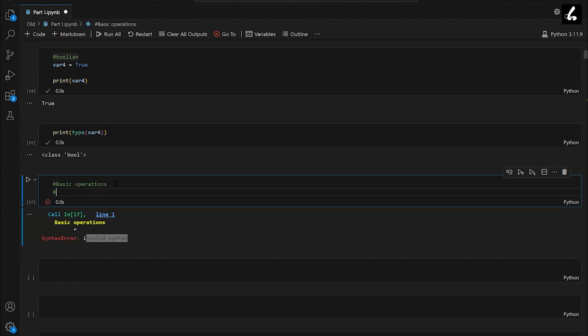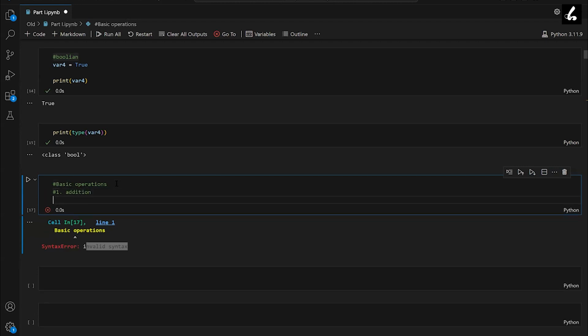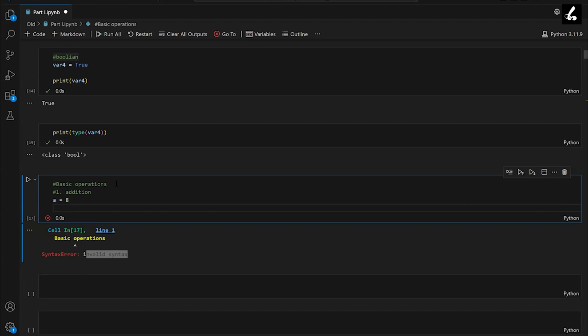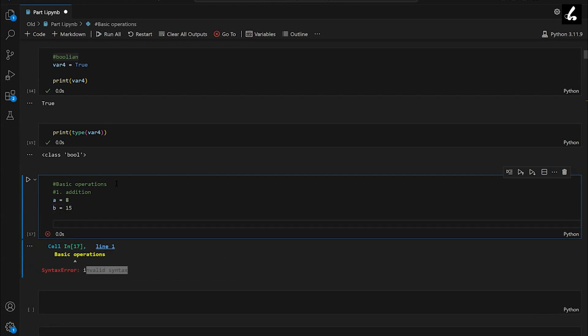I'll type hash for the comment. Let's do addition. In the next line, I will create a variable a with the number 8. Let's create one more variable b and let's give it the value 15. And now let's do the sum of these two.